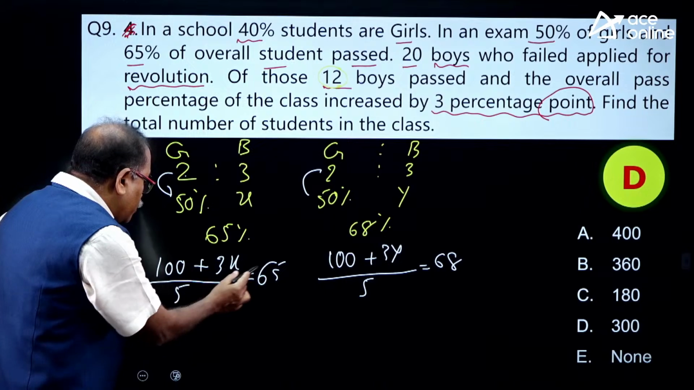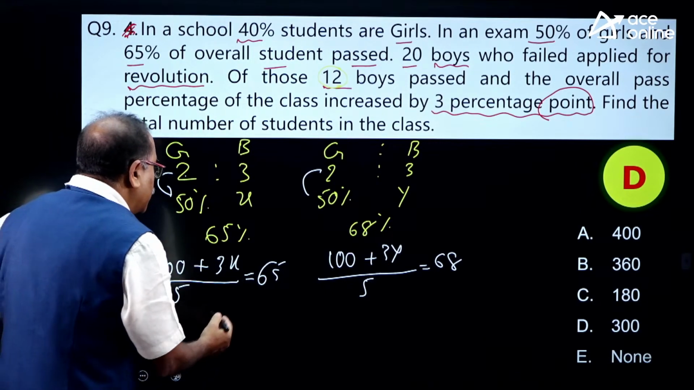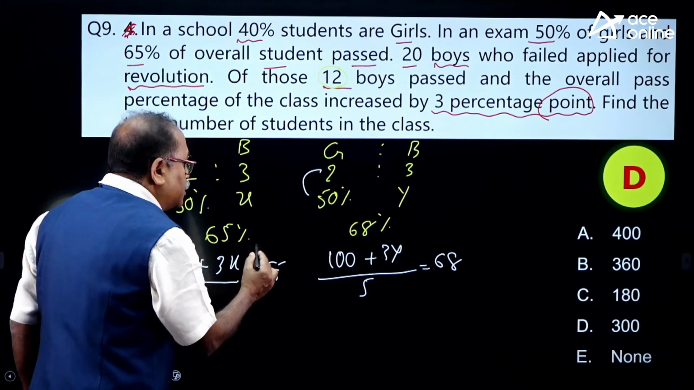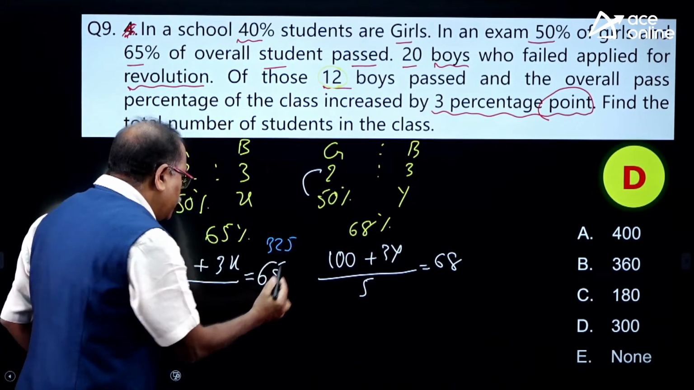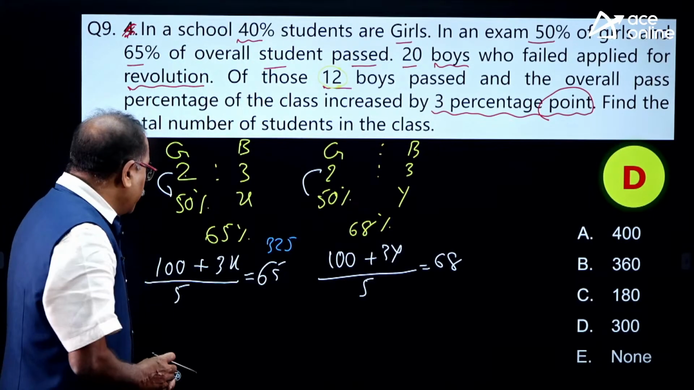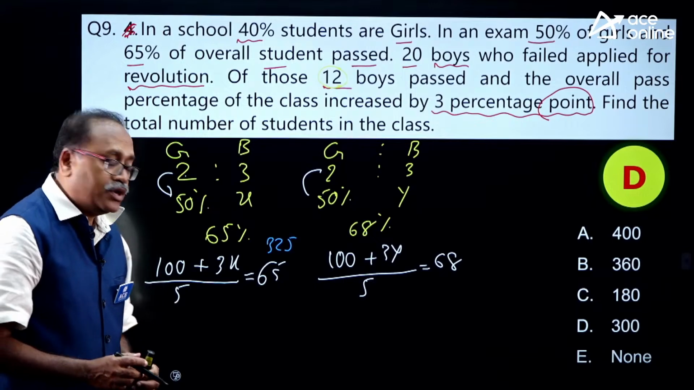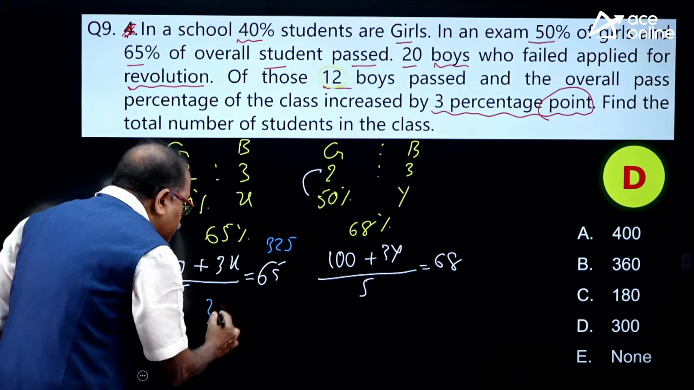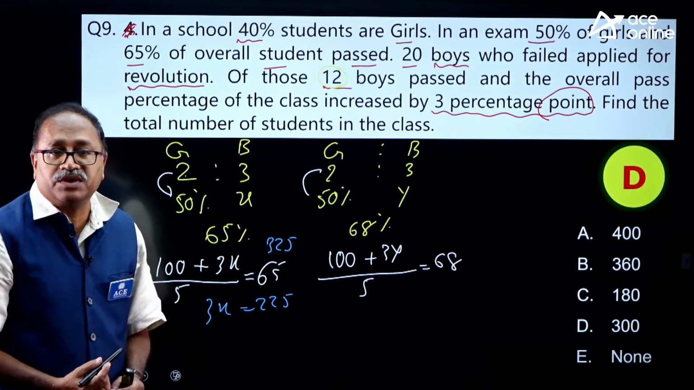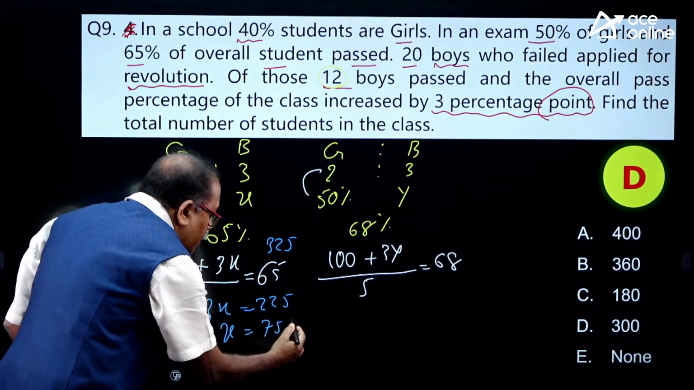Now I notice that this gets cancelled over here and this will give us 325. If I am multiplying by 5, 5 6s are 30 and 5 5s are 25, so 325. So when I take the 100 over there, then I will get 225. So 3x is equal to 225, then x is equal to 75. So I got that x is equal to 75%.